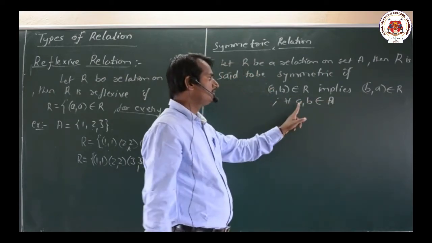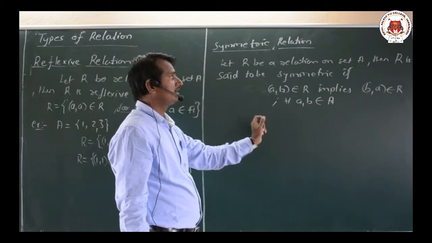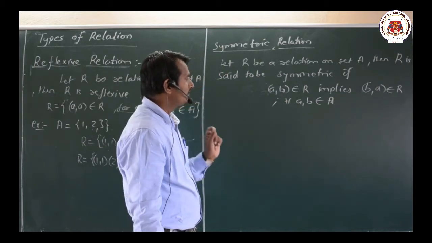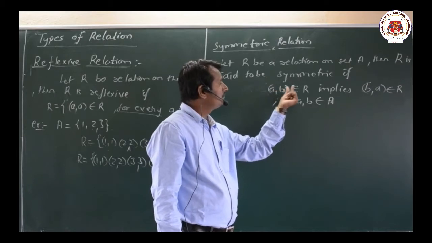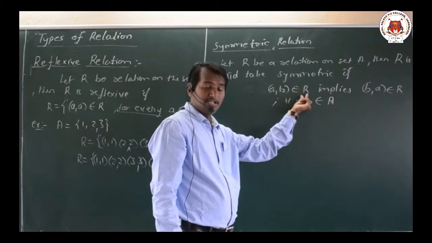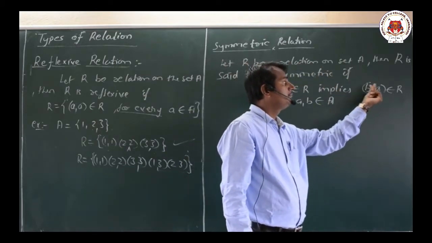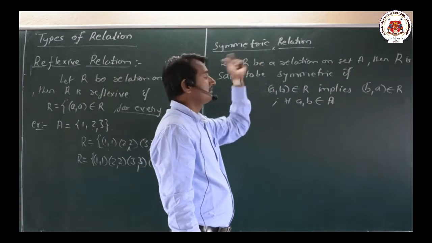For all a, b belongs to the set A. Dear friends, please pay attention to this particular definition, symmetry. What do you mean by this? If in the set A you have elements a, b, c, and if (a, b) belongs to R, then compulsorily (b, a) should also belong to R. Then only we say that it is symmetric.